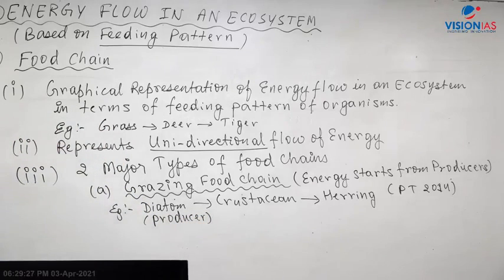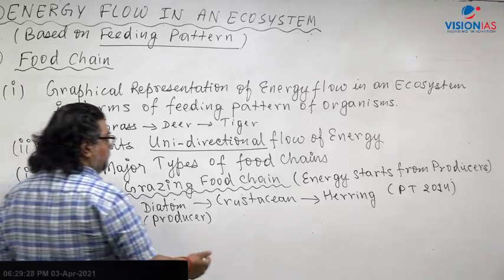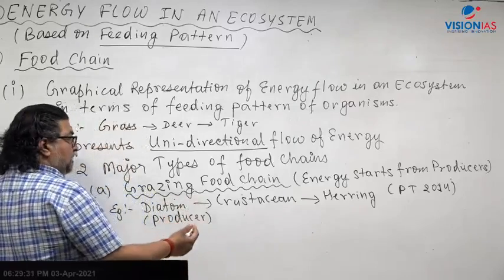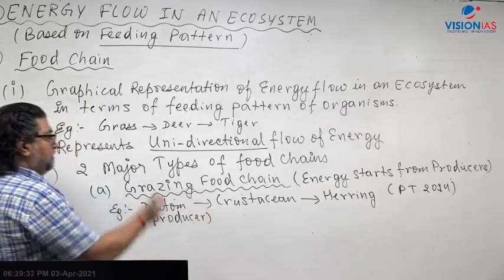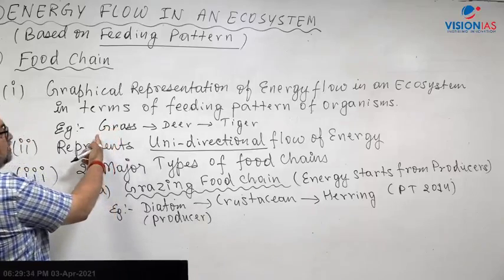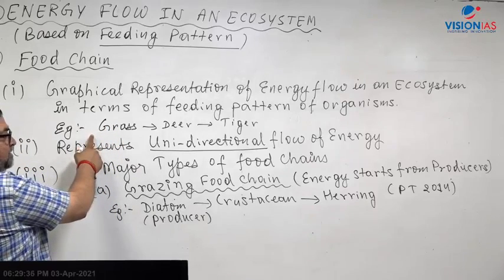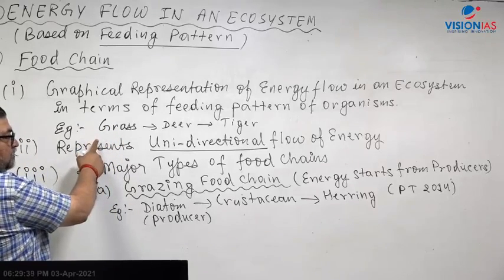Second example, which you all know: grass, deer, tiger and all. This is also a grazing food chain. The first one is also a kind of grazing food chain on a grassland.